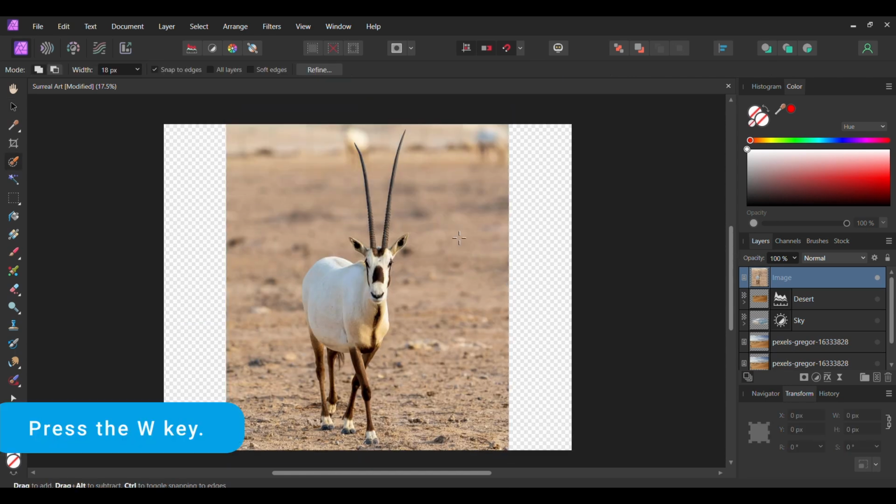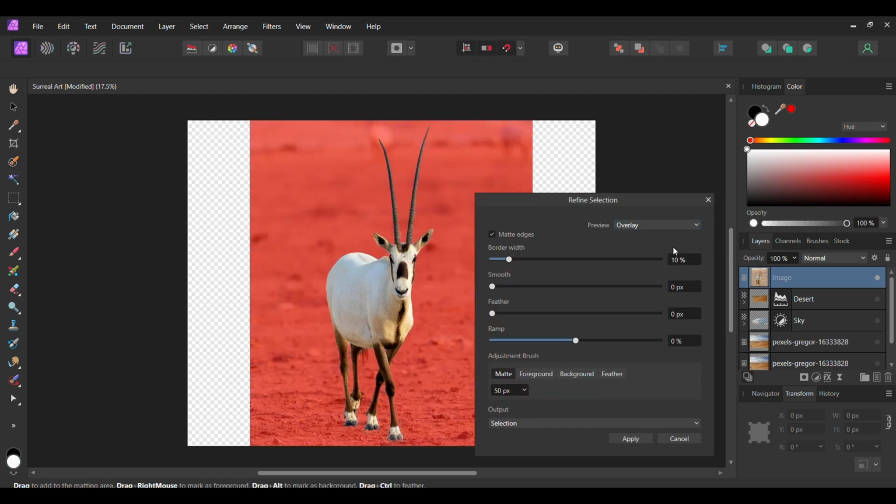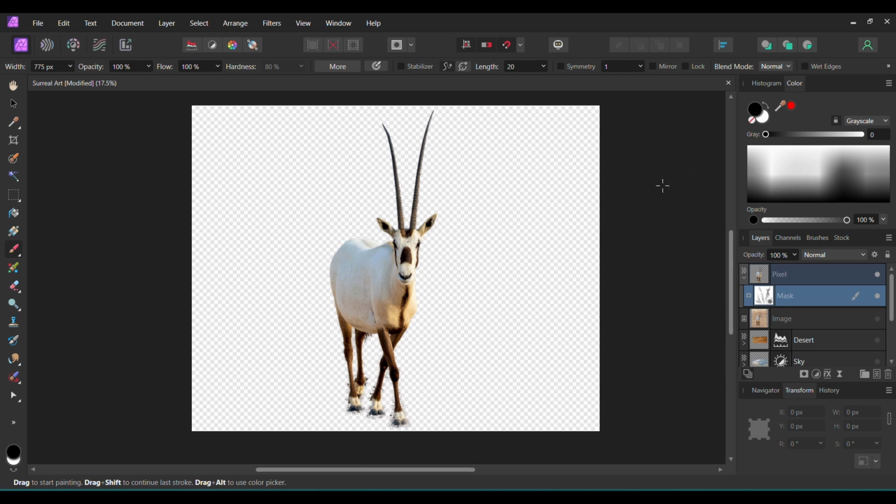Now grab the Selection Brush tool from the Tools panel and make a selection of the Oryx. Once you've made the selection, go to the Context toolbar and hit Refine. Set the output to New Layer and hit Apply. With the Oryx layer still selected, go to the Layers panel and click the Mask Layer icon. Select the mask. Then grab the Paintbrush tool.